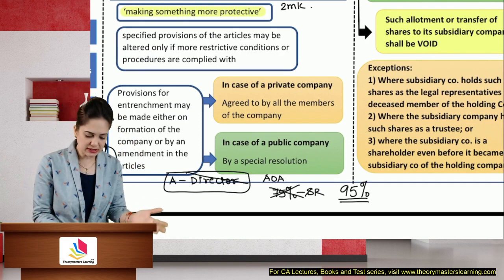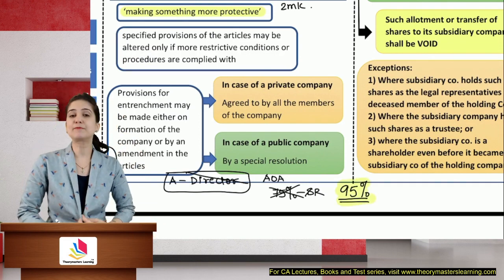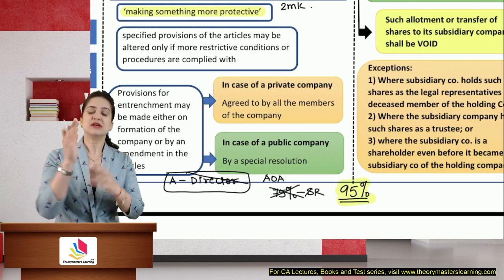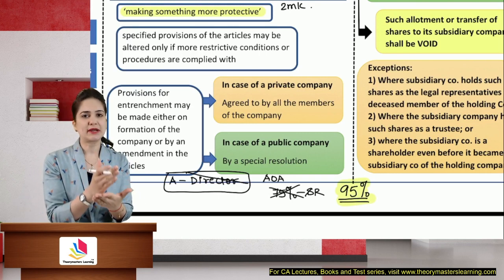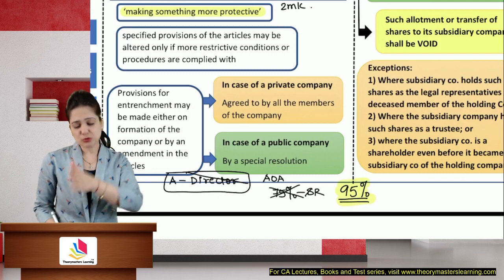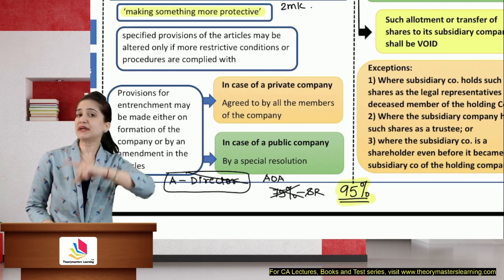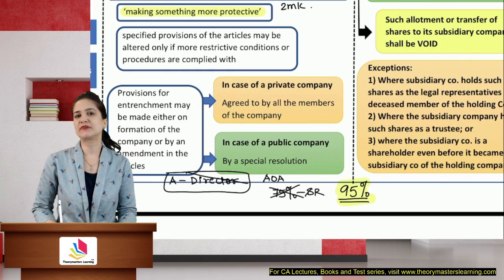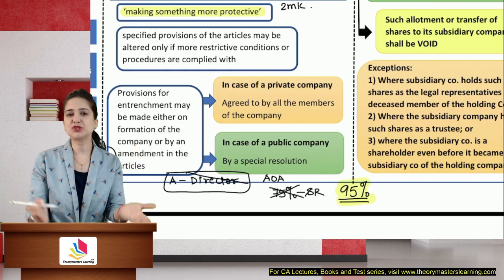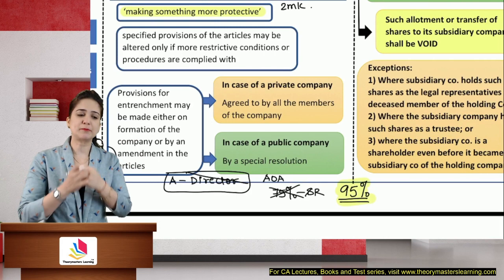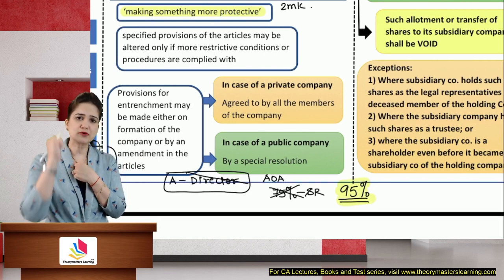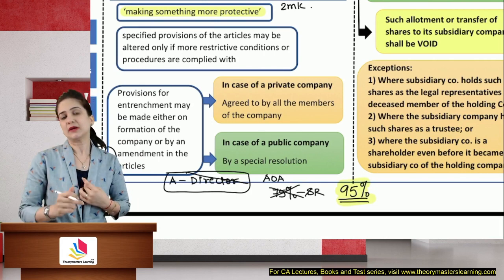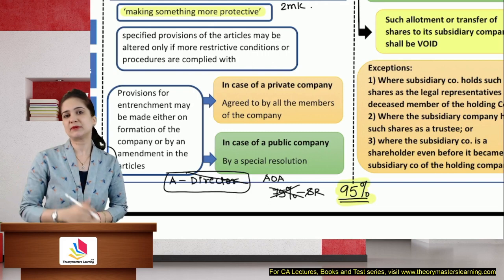So don't you think that he is making the articles more protective? Instead of special resolution requiring only 75%, through the articles we are requiring 95% of the people to give their approval, only then X can be removed as a director. This is nothing but entrenchment. You are making the articles more protective. You're protecting your interest. Nobody can remove you as a director unless you obtain the approval of 95% of the members present in the meeting.